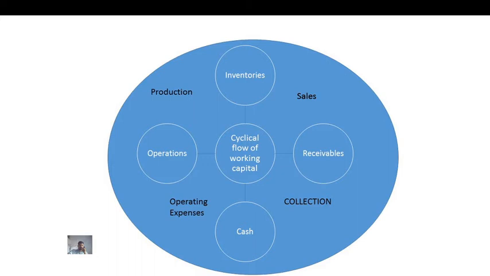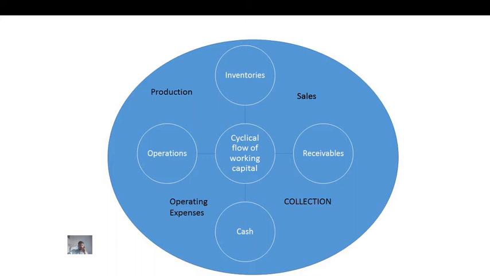When we collect the due amount of accounts receivable, the goods sold on credit are again converted into cash through the process of collection of accounts receivable.